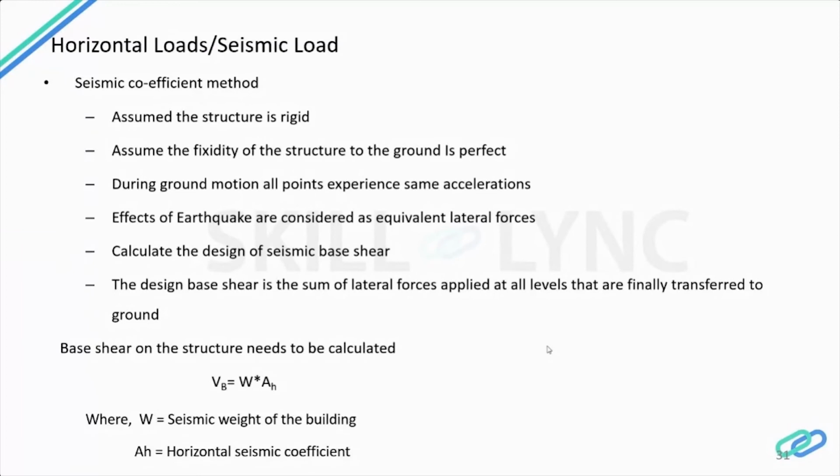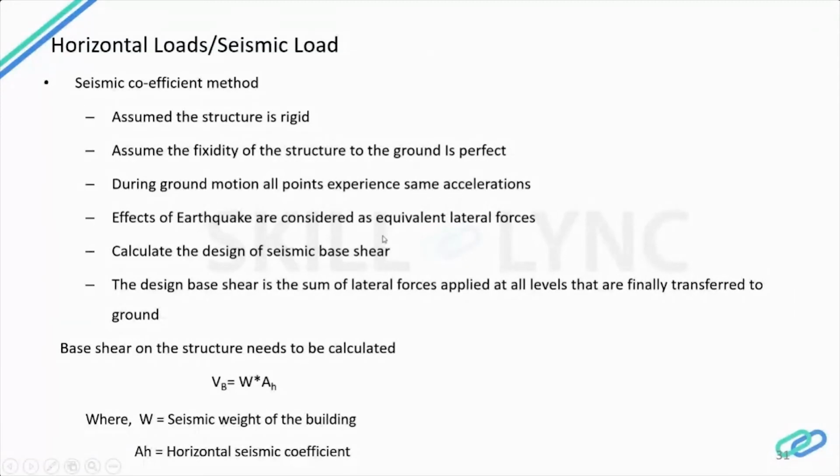So during the ground motion, all points experience the same acceleration. While designing for seismic, all the beam column junctions will be pinned in a software model so that when you give acceleration, the structure has fixity. That's how we design it in STAAD or ETABS software.